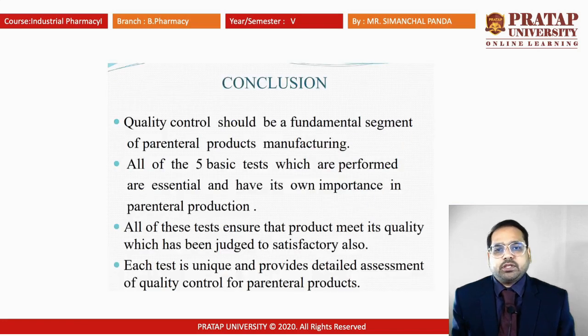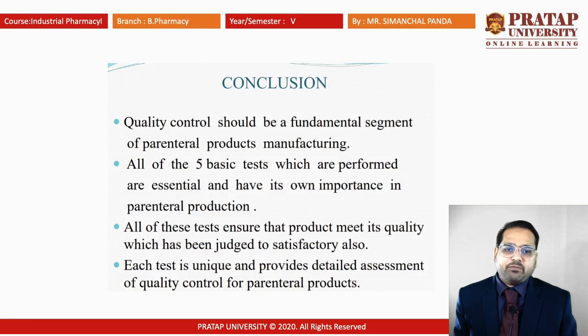So for this chapter, we can go for the conclusion that quality control tests should be a fundamental segment of parenteral product manufacturing. All 5 tests are basic, essential, and have their own importance in parenteral production. All of these tests ensure that the product meets its quality, which has been judged satisfactory. Each test is unique and provides a detailed assessment of quality control of parenteral products.